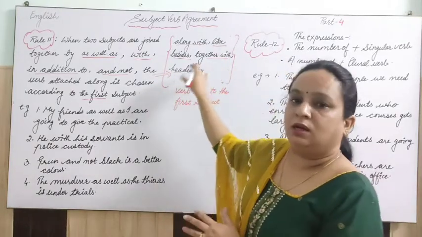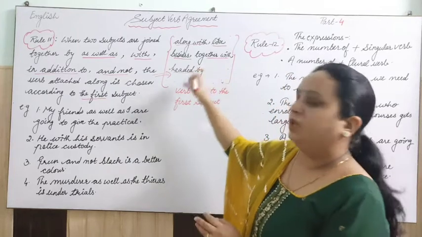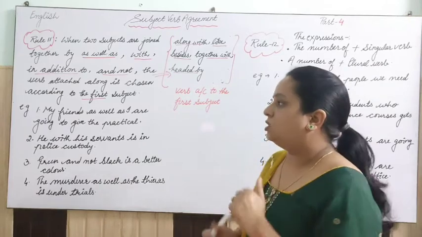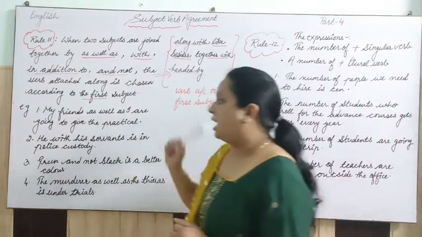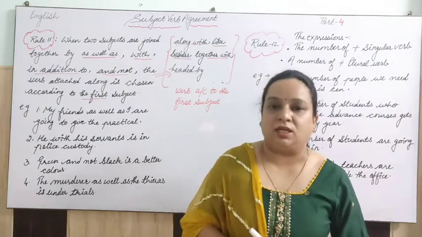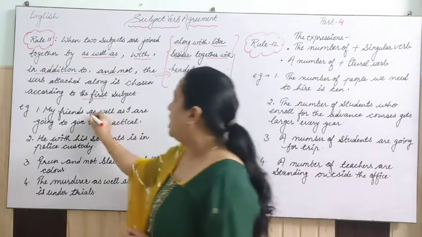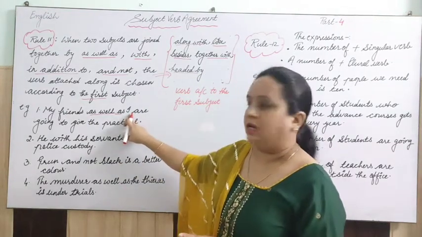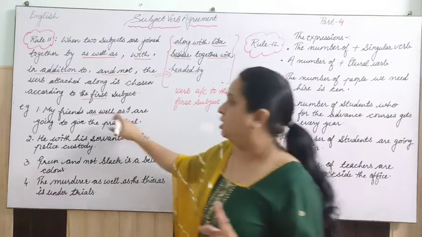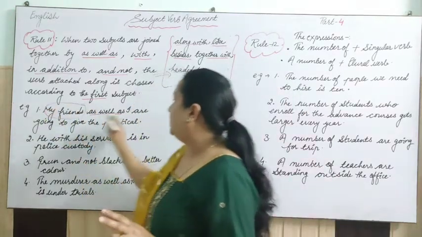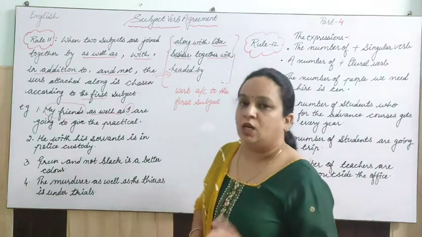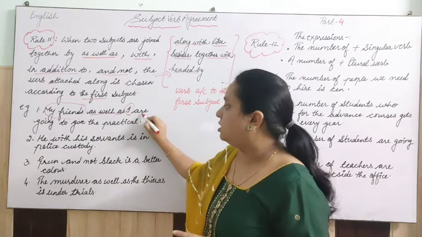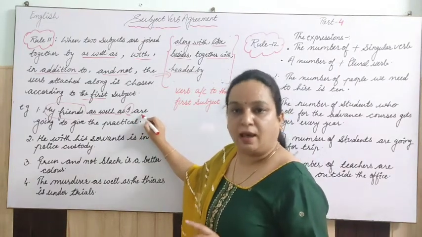I have added some more expressions, and with all of them we have to use the verb according to the first subject. Now see how. My friends as well as I are going to give the practical. Here in this sentence we have as well as. Let's find the two subjects first. The first subject is my friends and the second subject is I. But I does not take are, it takes am.